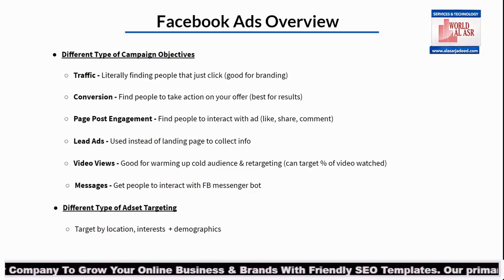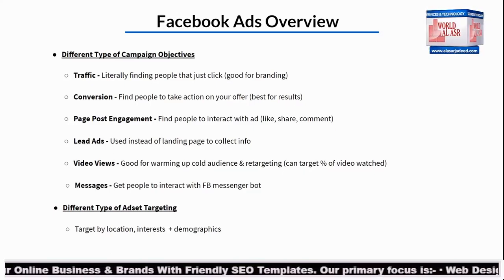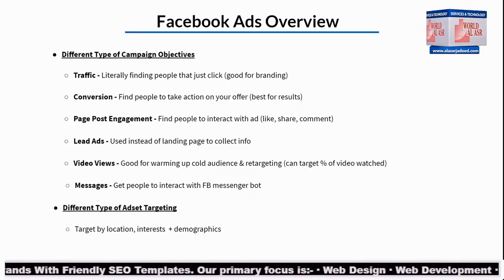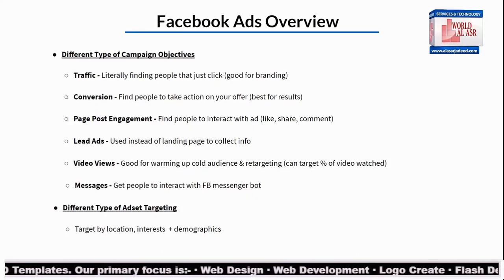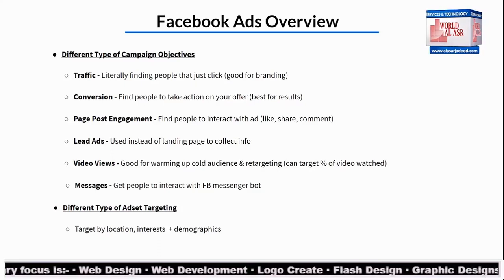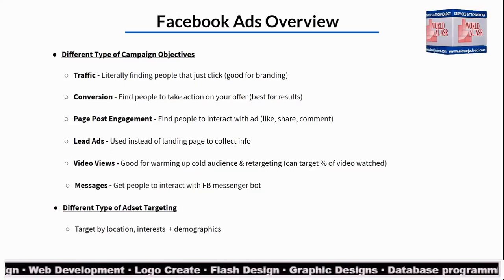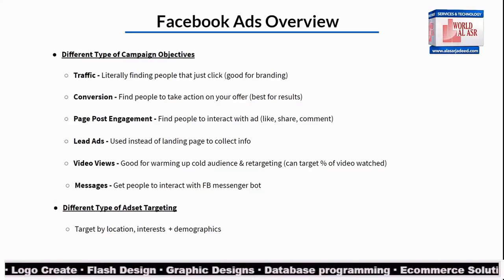Now, more often than not, when we're running local ads, you want to leave the ad set targeting open as much as you can, because what you want to do is let Facebook go out there and gather data for you. If you just target, let's say, a 10 to 15 mile radius and you leave the interests and the demographics open, right? Facebook is going to go out and find the right type of people that are clicking, that are engaging, that are actually doing whatever your objective is. And then from there, you can continue to optimize.